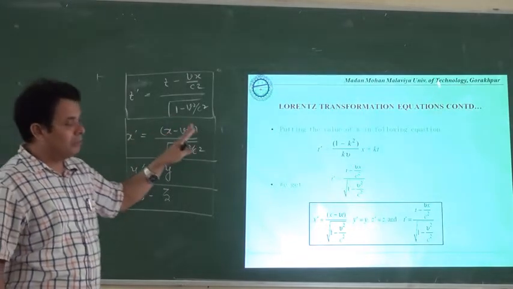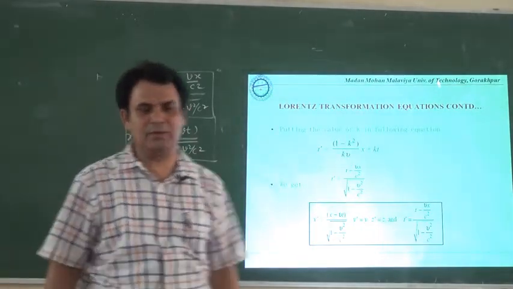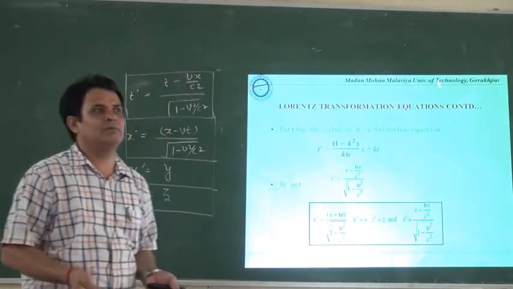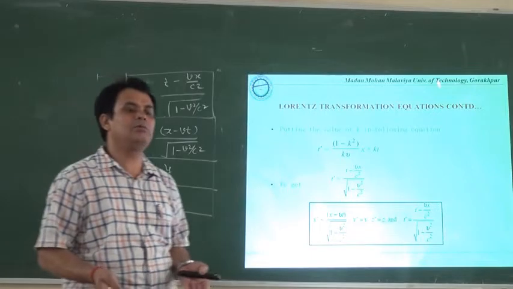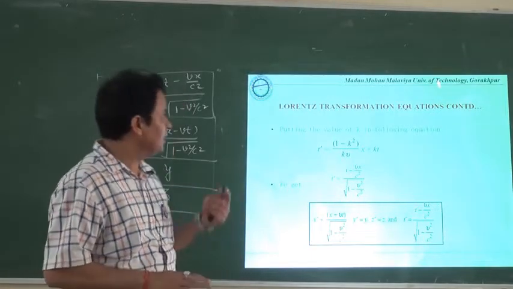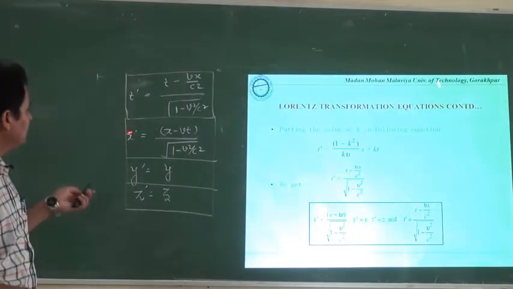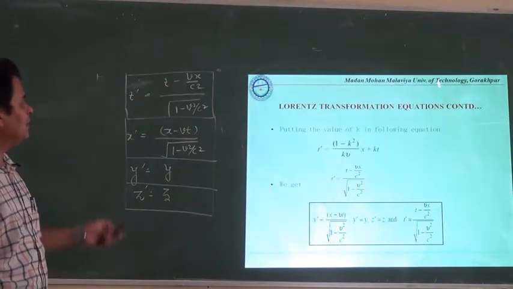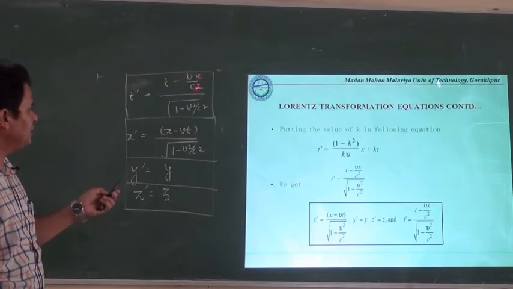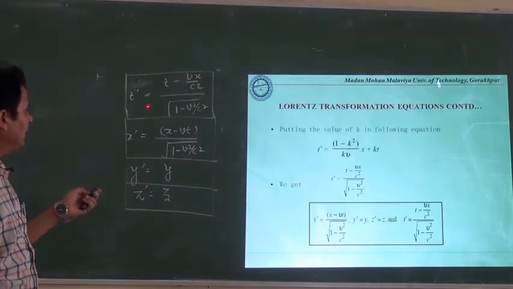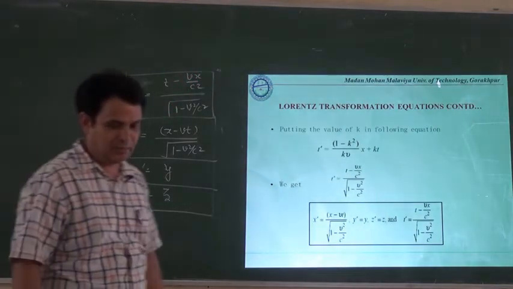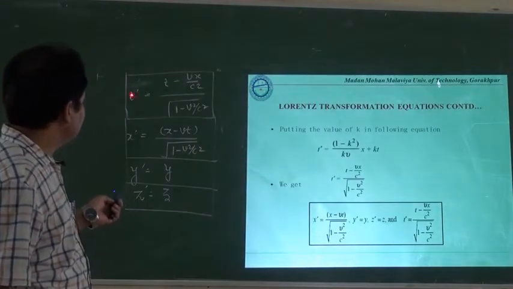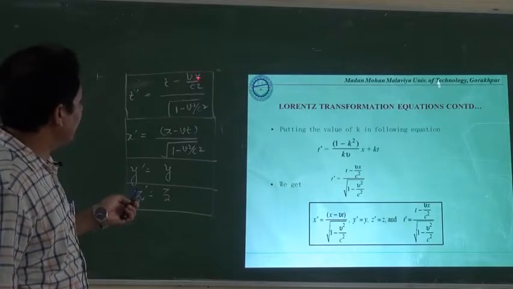The most interesting part of this transformation equation is that time no longer remains constant or invariant, meaning t dash is not equal to t, but it has an additional factor vx upon c square, upon under root 1 minus v square upon c square. At the same time you will see here that t is related to x also.